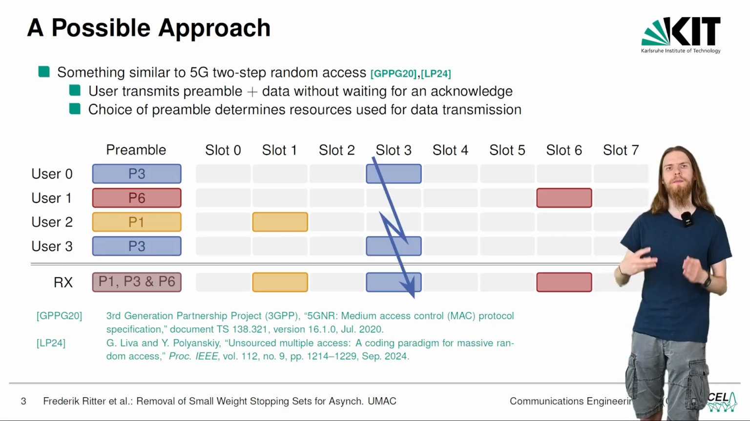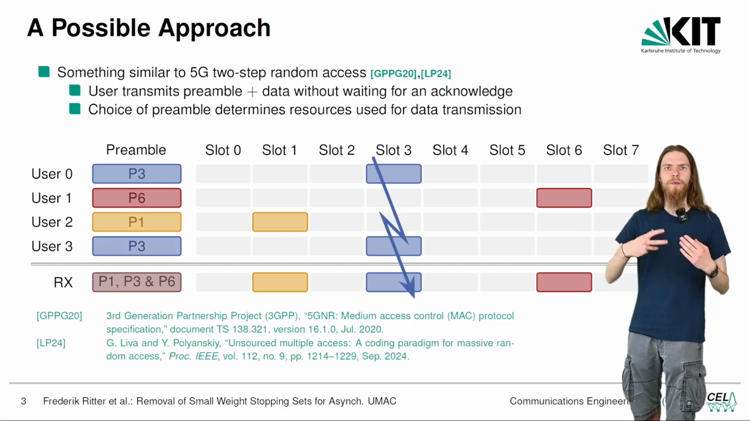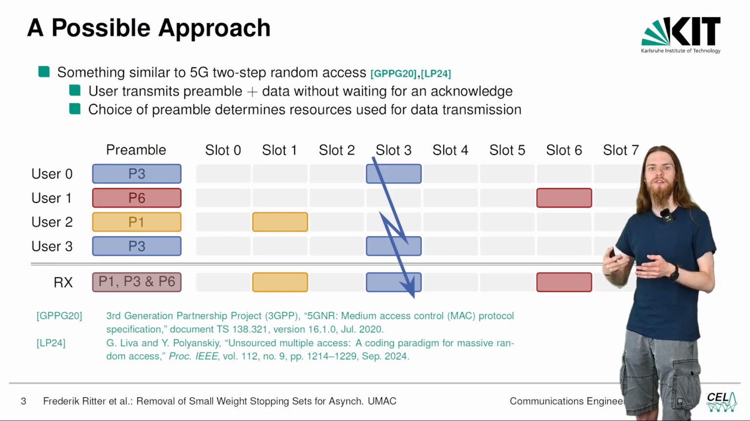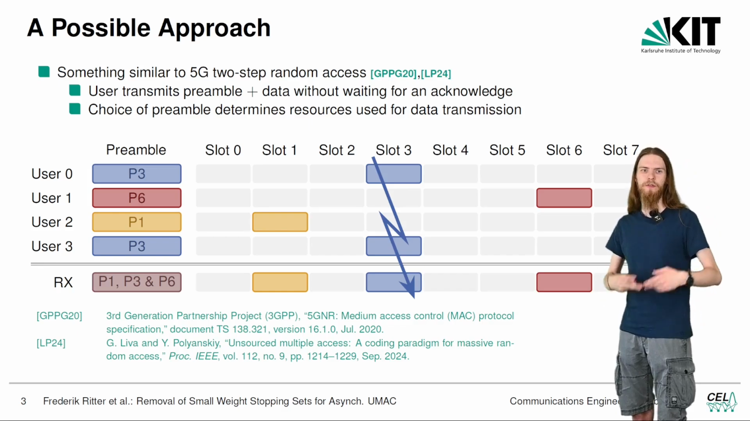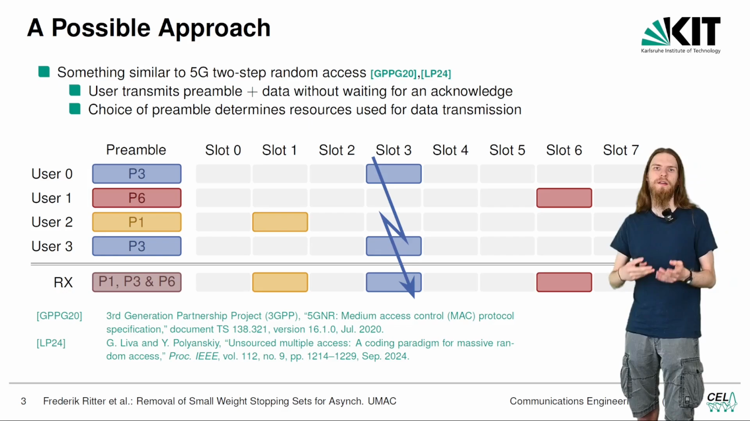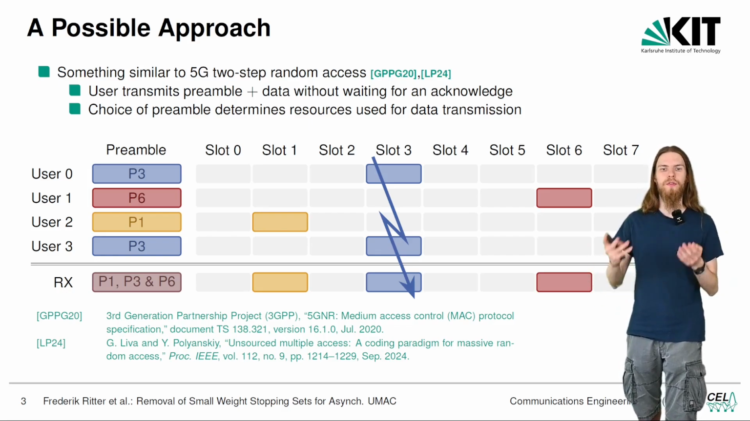Now, if we increase the number of users, we will inevitably have some collisions in these preambles, and then we will also have collisions in the data resources. If we can no longer increase the number of preambles, we have to somehow deal with these collisions, and one method of doing this is with coding.